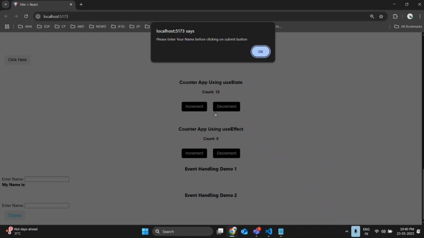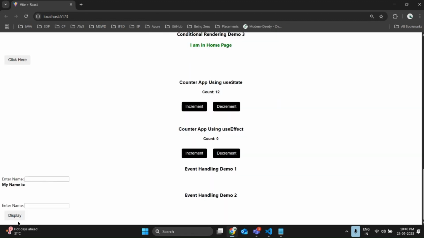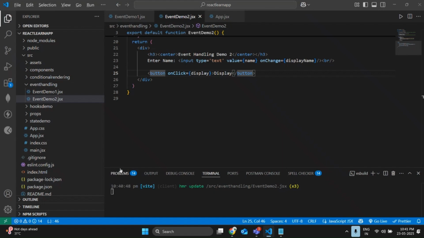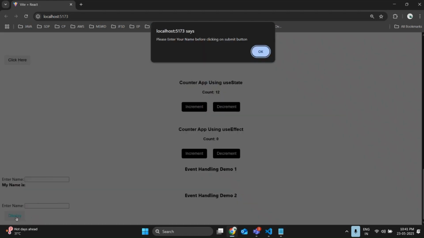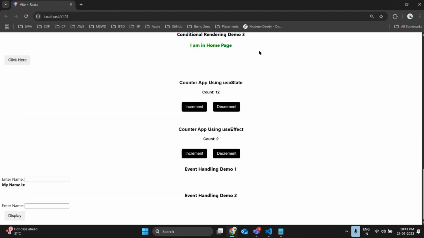Why is it applying display here? It is applying some CSS by default. Sorry, I have used something for CSS purposes, so it is displaying like this, no issue. But focus only on the concept. Don't focus on CSS. So if I forget to enter any name in the input field and click on the display button, it gives me an alert message: please enter your name. So we need to enter something.